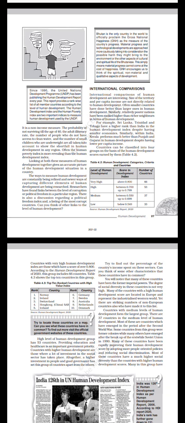The ways to measure human development are constantly being refined and newer ways of capturing different elements of human development are being researched. Researchers have found links between the level of human development and the level of corruption or political freedom in a particular region. There is also a discussion regarding a political freedom index and a listing of the most corrupt countries. Can you think of other links to the level of human development?